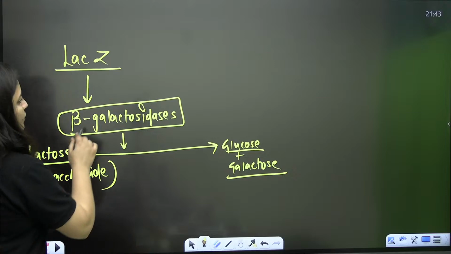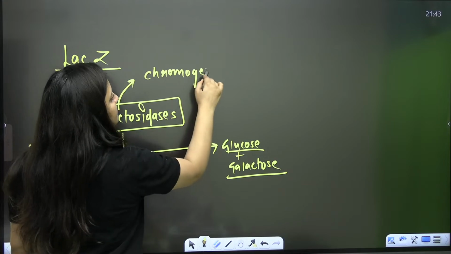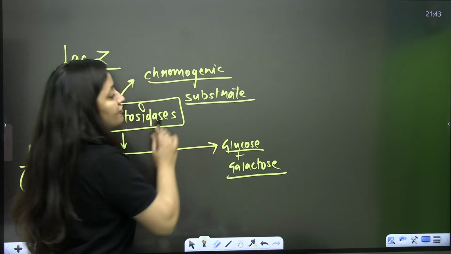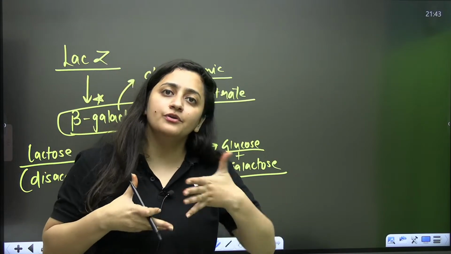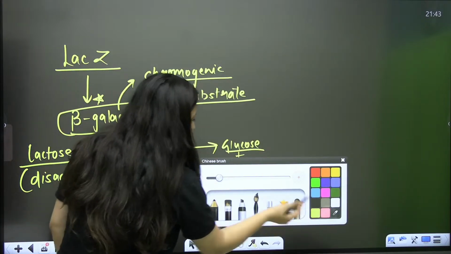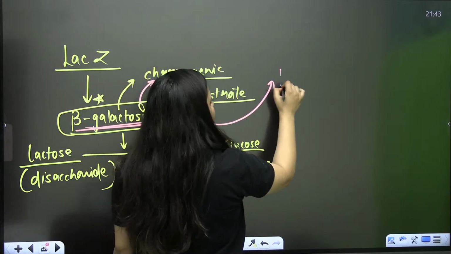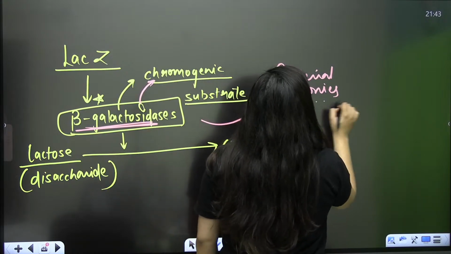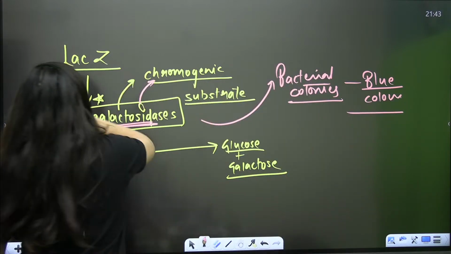Clear? Now when this enzyme gets its chromogenic substrate, meaning color producing substrate, what is the meaning of chromogenic? The word chroma is related to color, so chromogenic substrate means which can produce the color. So if this enzyme is present and it is getting its chromogenic substrate, then you will see the bacterial colonies in blue color.